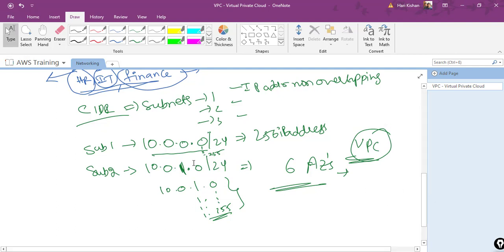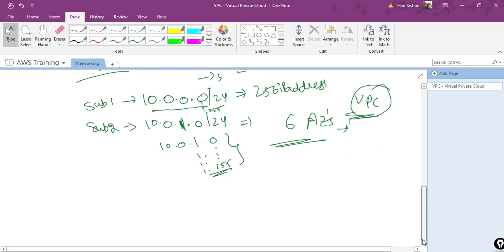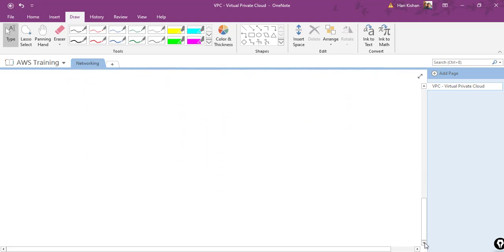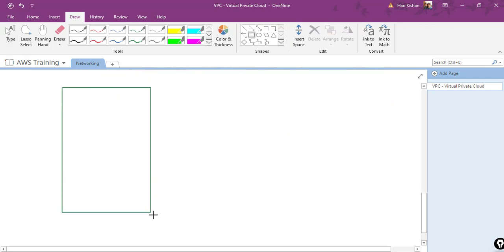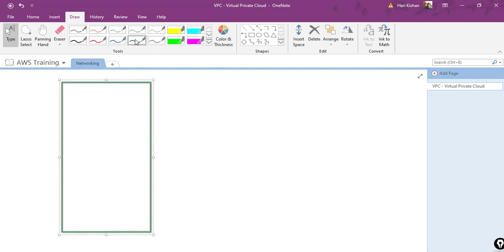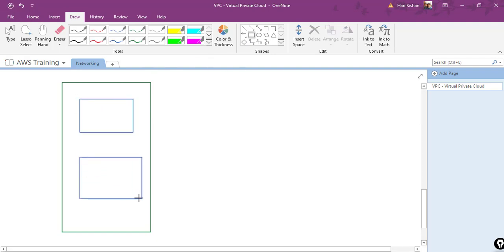Now once we have created the CIDR range, how does it look in diagrammatic format? Now I'll show you. So this is my VPC. Think that this is my VPC and this is my subnet 1, and then we have one more subnet 2. Suppose we have only 2 subnets now. So this is our VPC, this is subnet 1 and this is subnet 2.